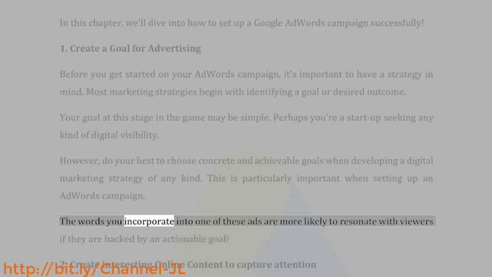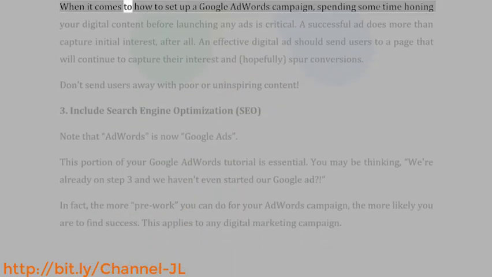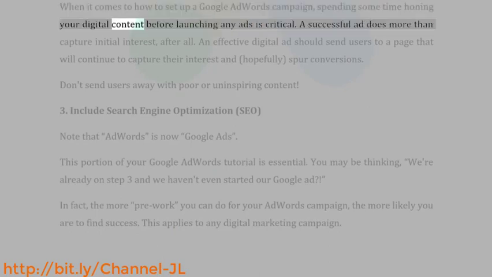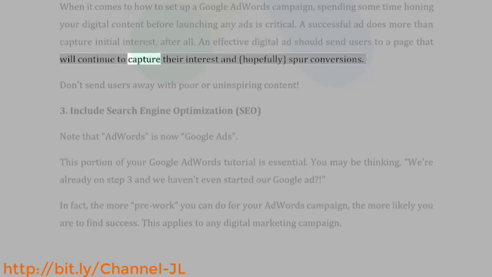The words you incorporate into one of these ads are more likely to resonate with viewers if they are backed by an actionable goal. To create interesting online content to capture attention when it comes to how to set up a Google AdWords campaign, spending some time honing your digital content before launching any ads is critical. A successful ad does more than capture initial interest, after all. An effective digital ad should send users to a page that will continue to capture their interest and, hopefully, spur conversions. Don't send users away with poor or uninspiring content.